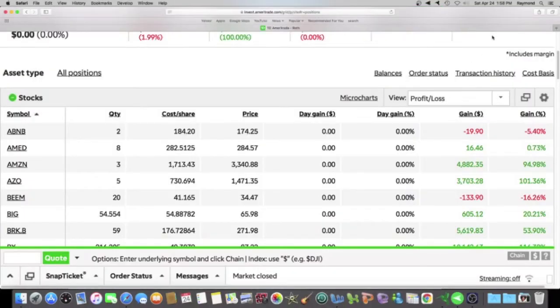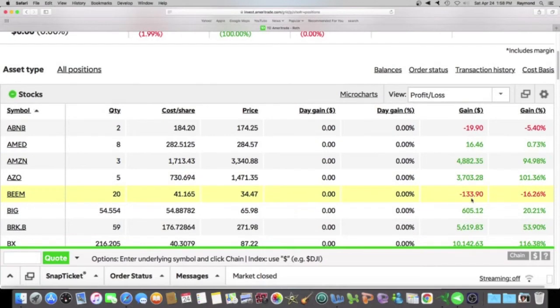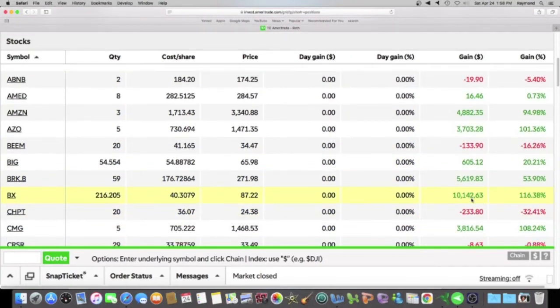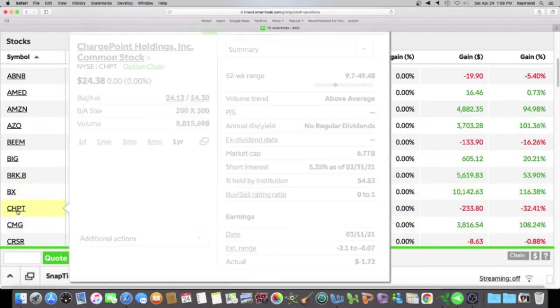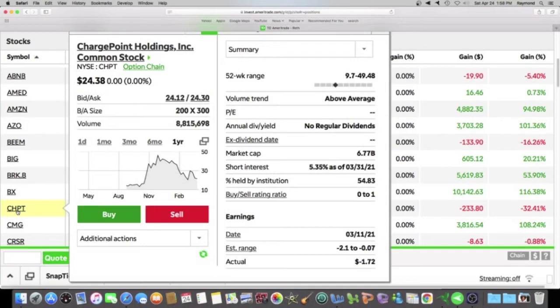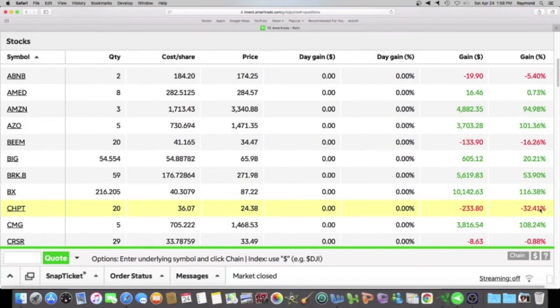So this company is not making money. And let's look at my stock that I own and see if it's a green number or red number. So here it is. Charge Point Holdings. This is the same company that we were looking at in the Yahoo app. And if we go over here to gain percent, since I've owned the stock, I am down over negative 32%. I've lost over $233. So again, I invested in a company that brings in revenue, but their earnings are negative. This company is not profitable, and I'm paying the price.